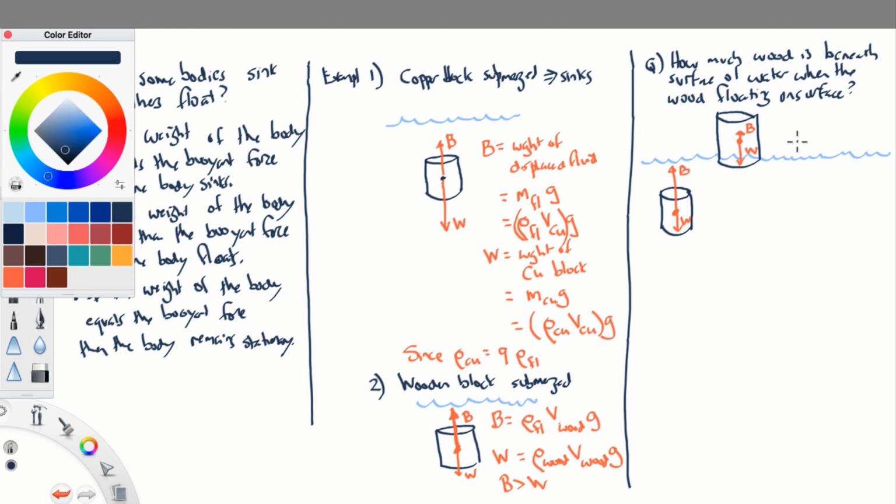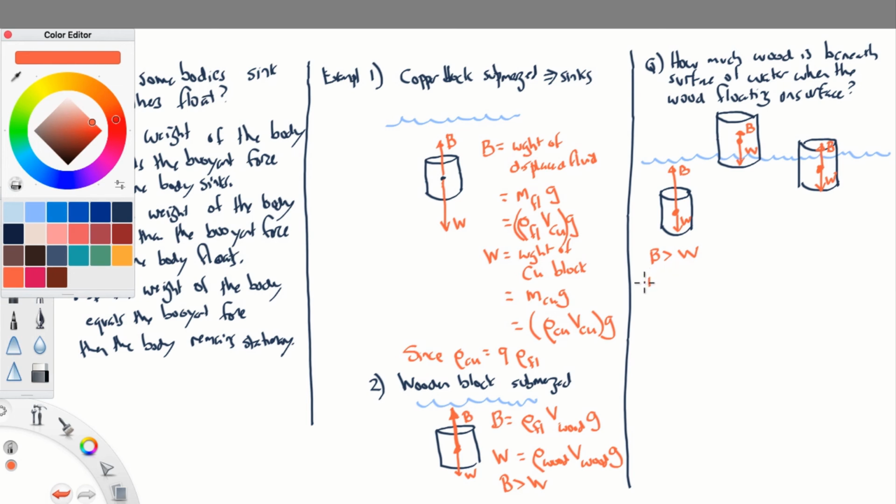But if we have it at just the right depth, it's going to settle to just the right depth so that the weight is exactly canceled by the buoyant force. In other words, it's going to settle to a depth where the amount of water displaced is such that the weight of that displaced water causes a buoyant force which is exactly equal to the weight of the object itself. So in this case, the buoyant force is greater than the weight.